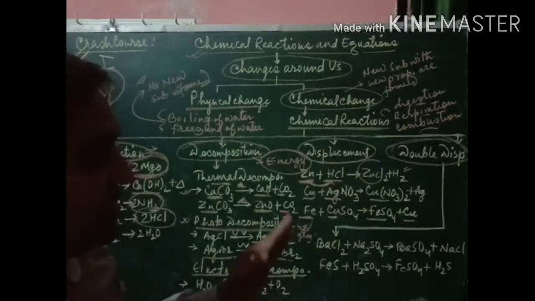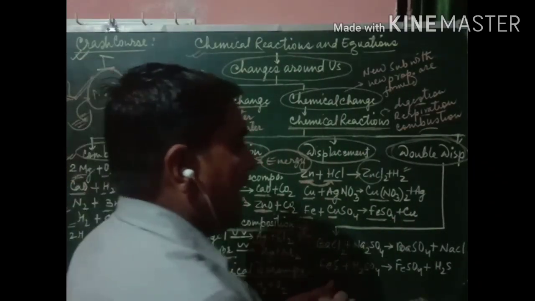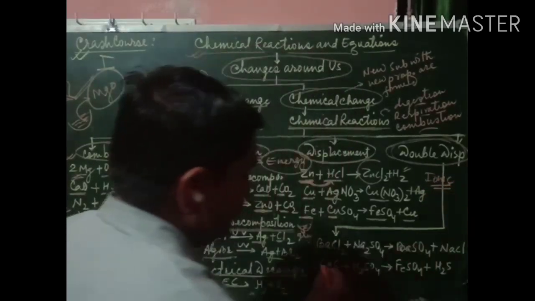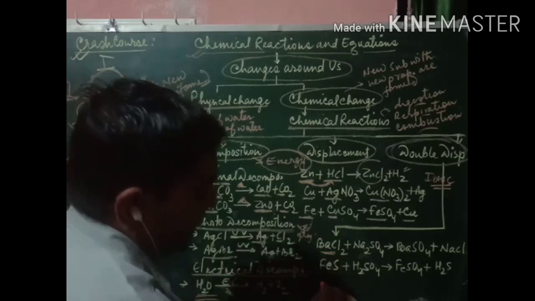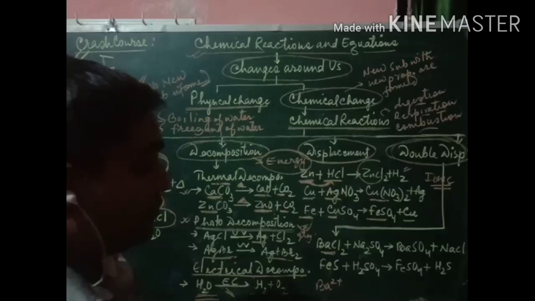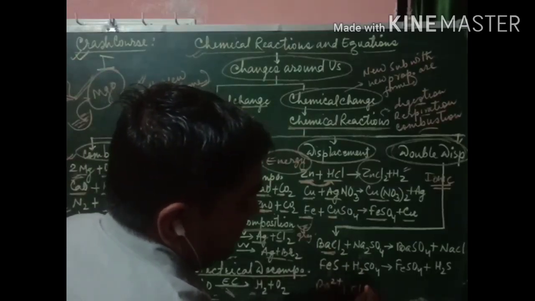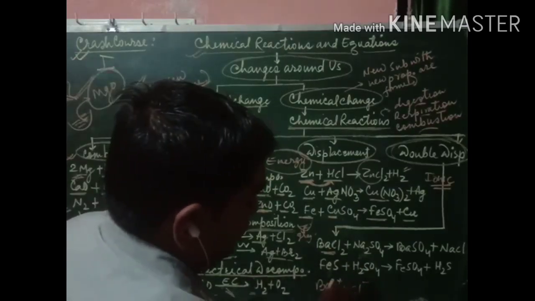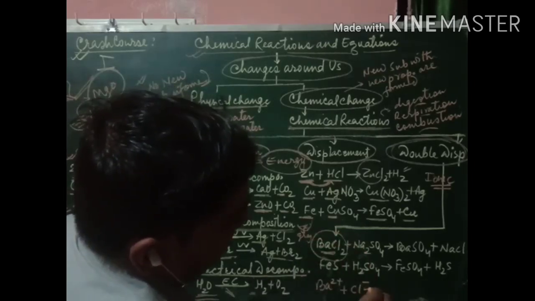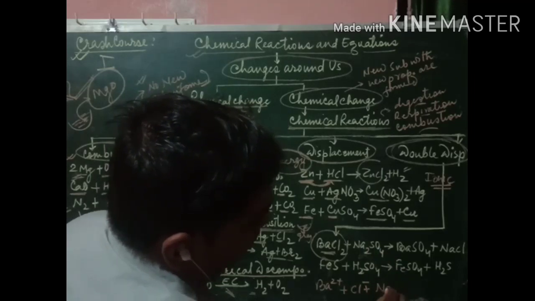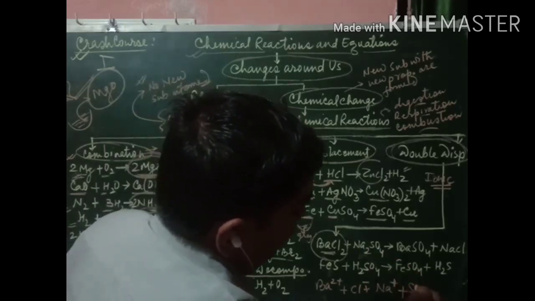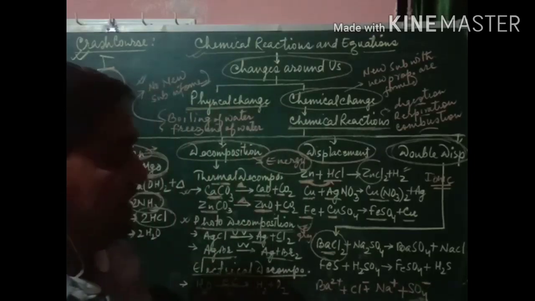Double displacement can also be called an ionic reaction, students, because of BaCl2. Actually Ba breaks into a positive charge in aqueous form and chlorine into a negative charge. So this is the ionization of barium chloride, and similarly sodium sulfate breaks into positive sodium and negative SO4.